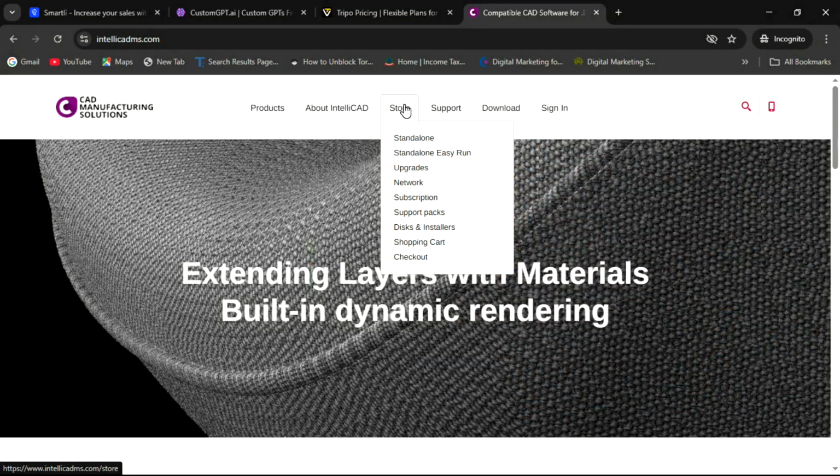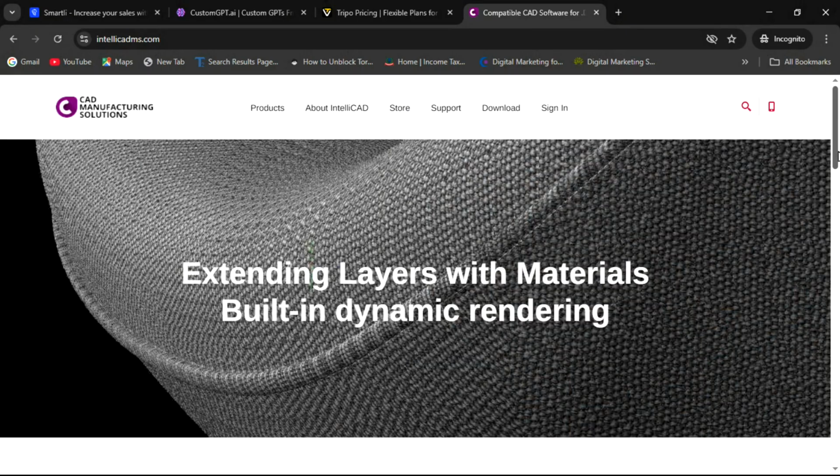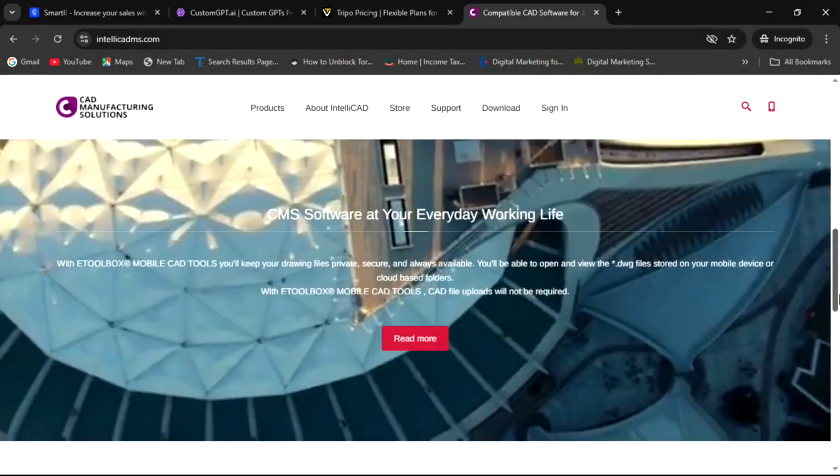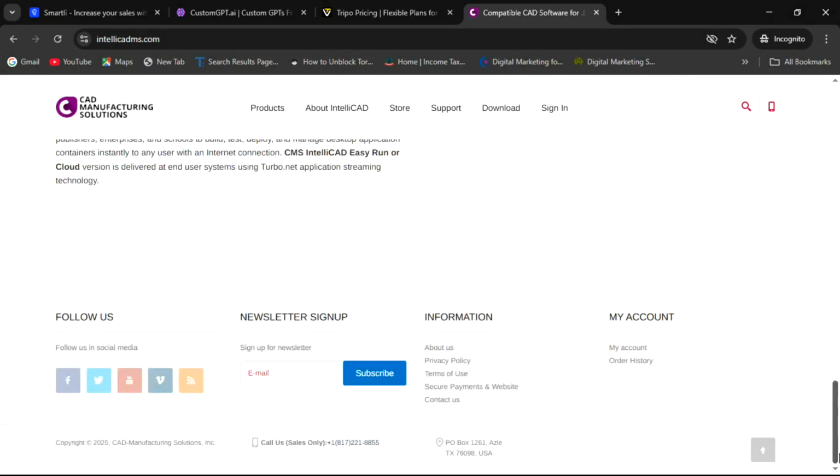tools. Now you understand how to use Intellicad AI, and you can also explore the social media accounts for more information about this AI tool.